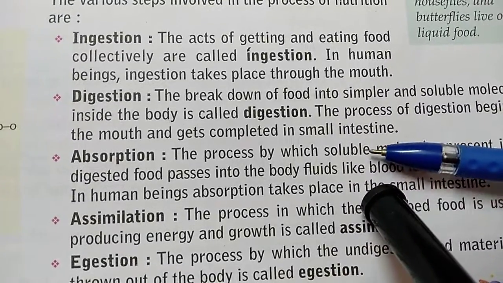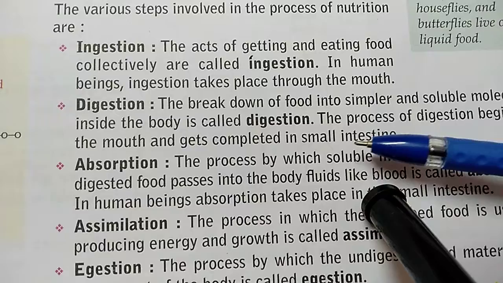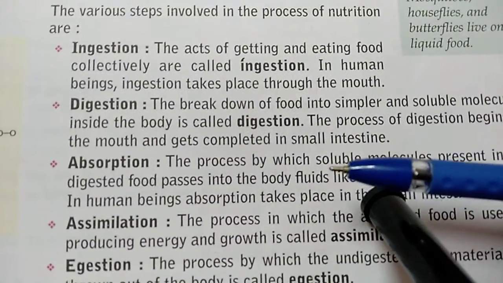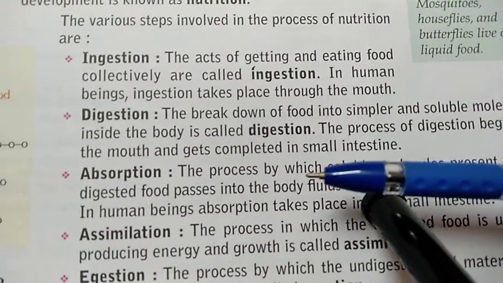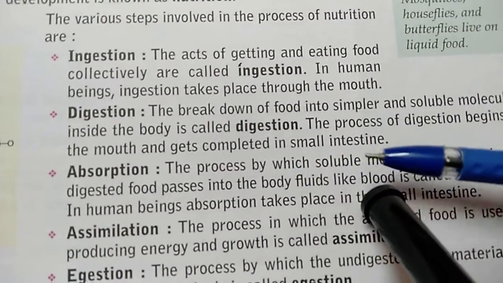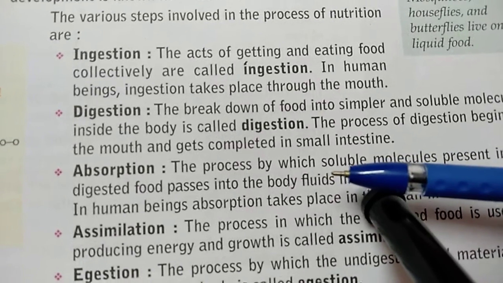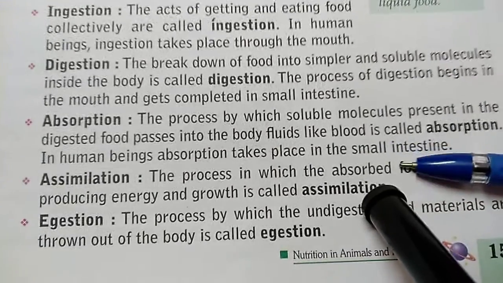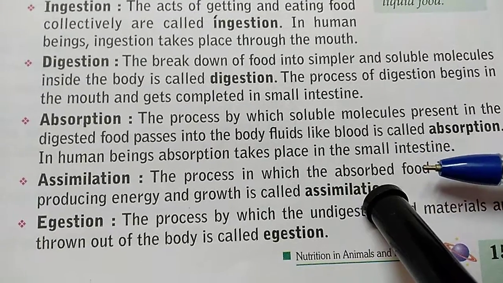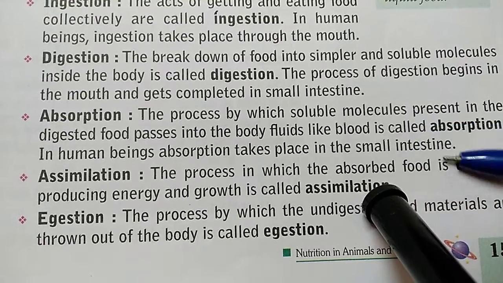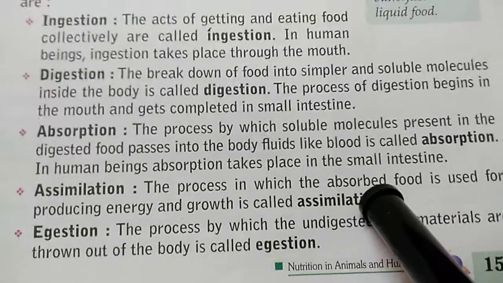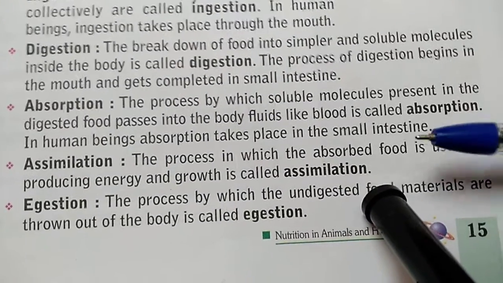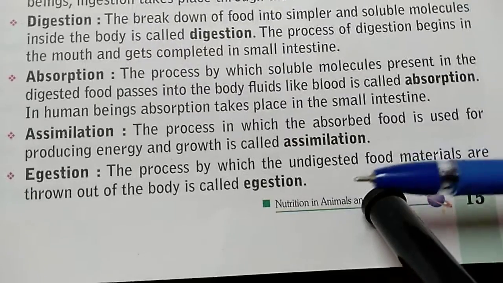Digestion, as all of you know, is the process of breaking down food into simpler and soluble molecules inside the body. Food is actually in a complex form. Later on, it's converted into a simpler form so our body can use it. This whole process is called digestion. Absorption: when the simpler form of food, or soluble molecules, are absorbed by the blood through the small intestine, these food particles enter into the blood. This process is called absorption.